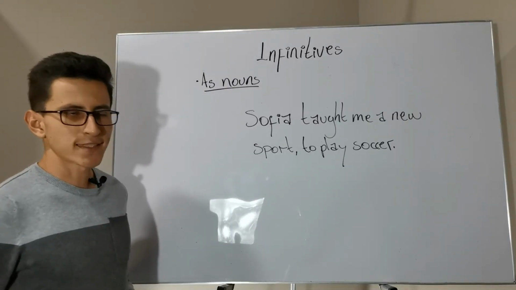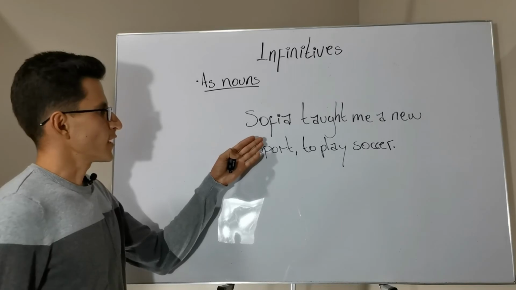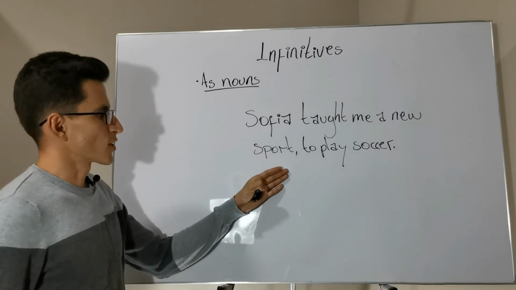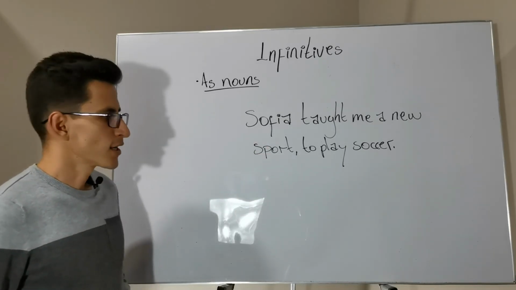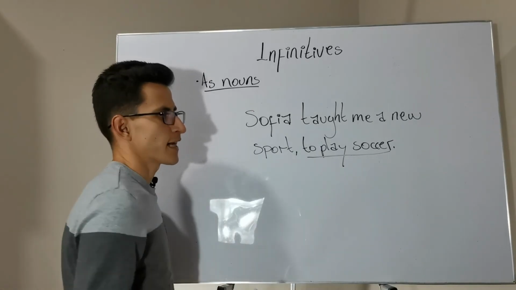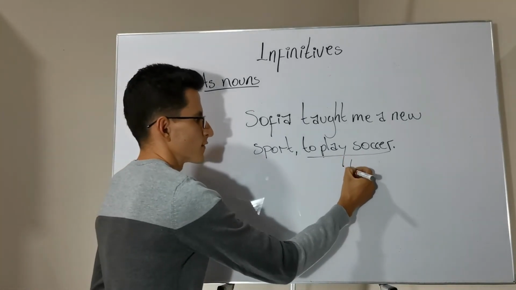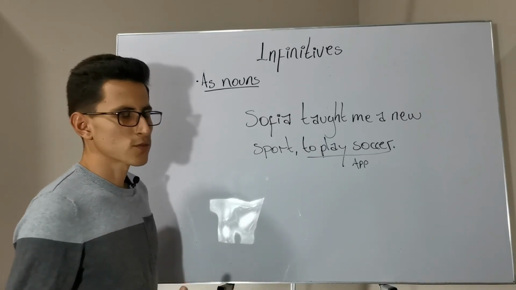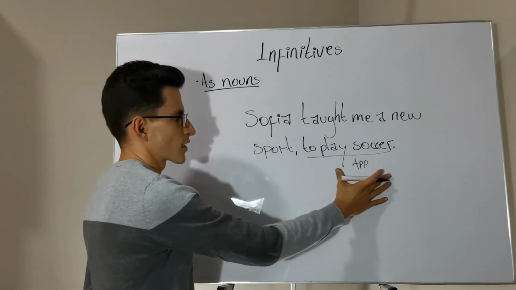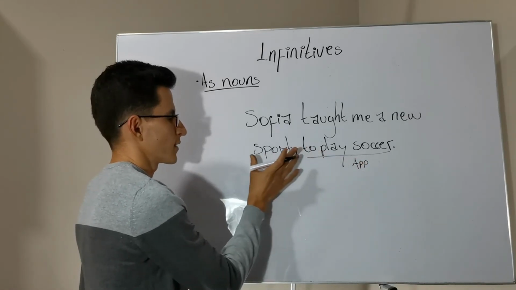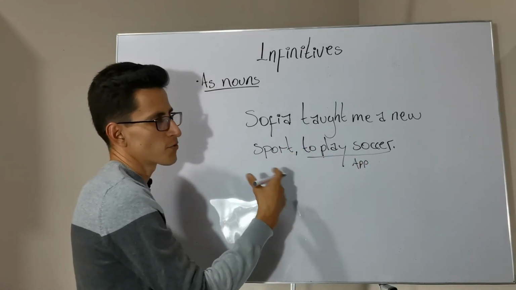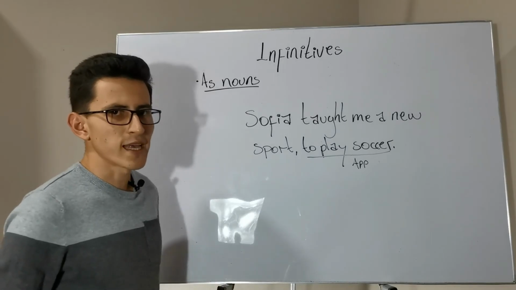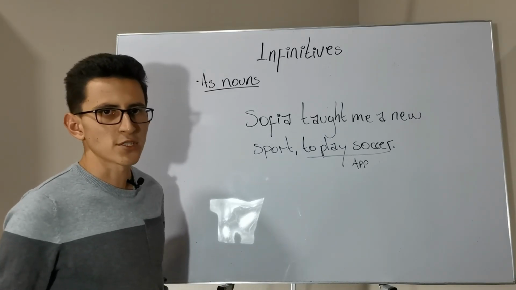Let's check this last example. Sophia taught me a new sport, to play soccer. This infinitive is acting as an appositive. Sophia taught me a new sport. Which sport? To play soccer. So this is taking the place of this, or renaming it, as we said in the videos of appositives.